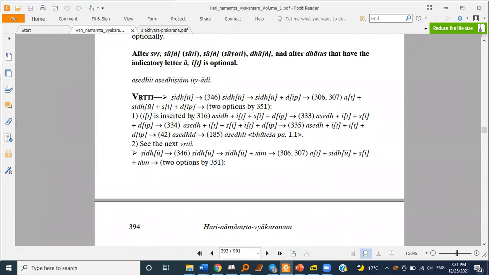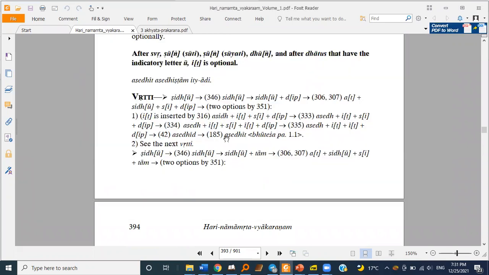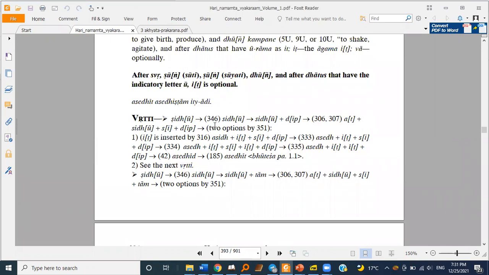So Shridu Dhatu we are doing, with Trivikrama U as the indicator letter.